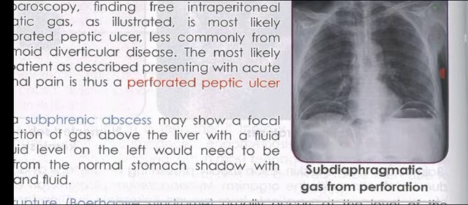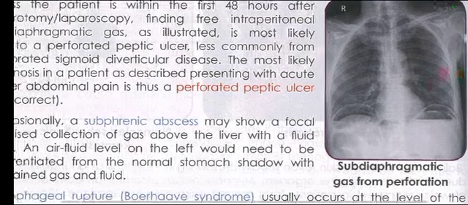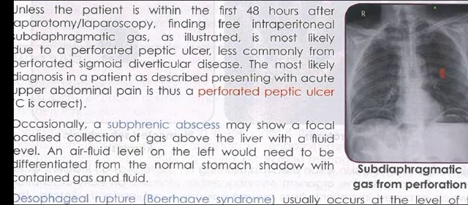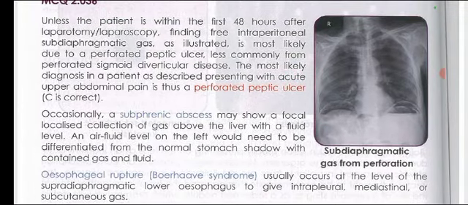Here we can see the air and fluid level, subdiaphragmatic gas from perforation. So the most likely diagnosis in a patient as described, presenting with acute upper abdominal pain, is this perforated peptic ulcer.